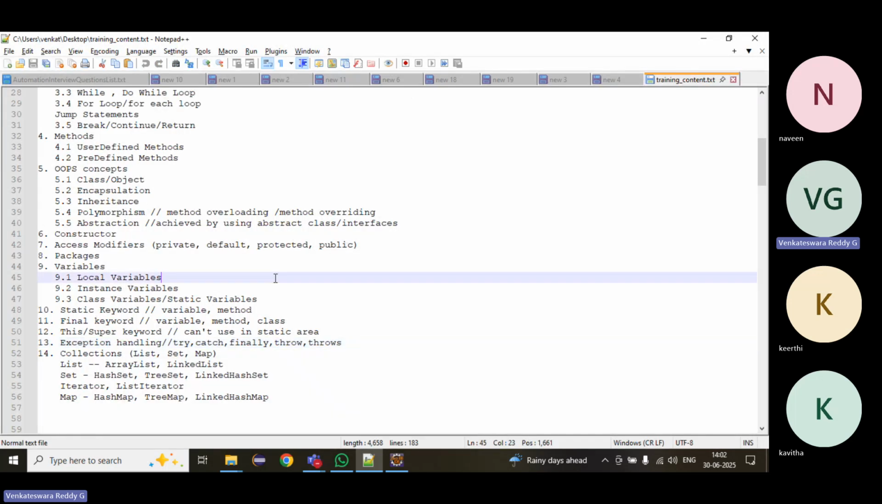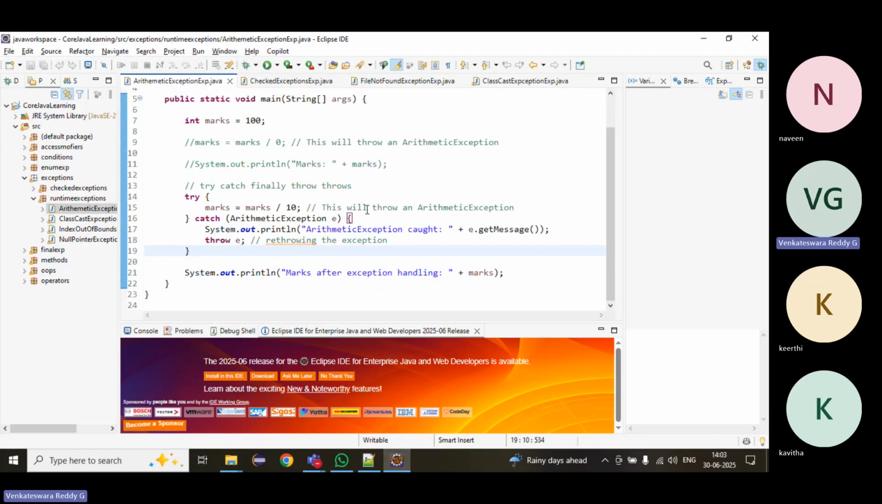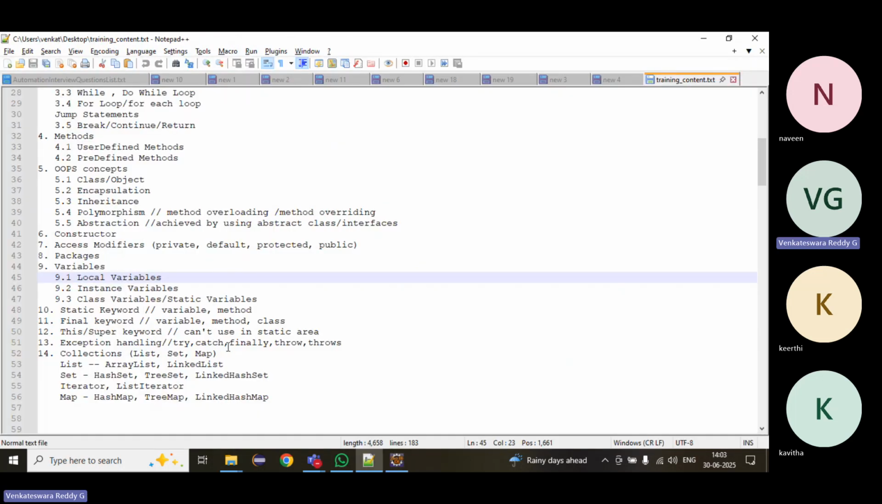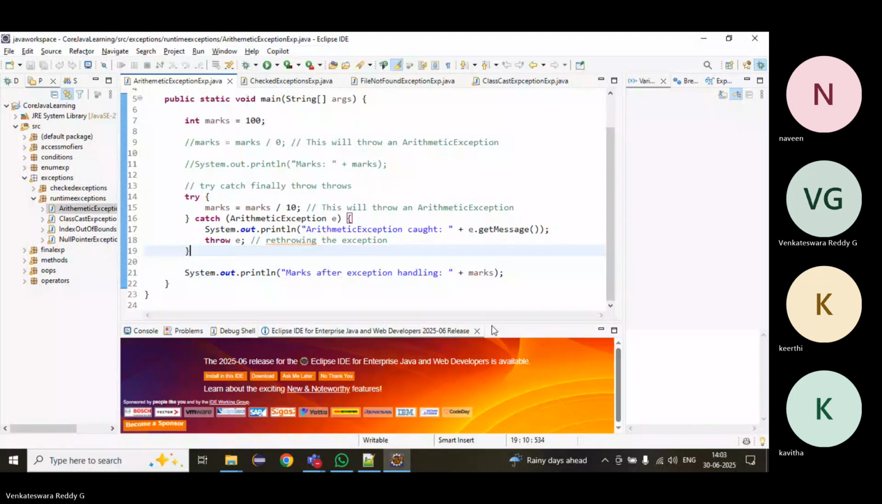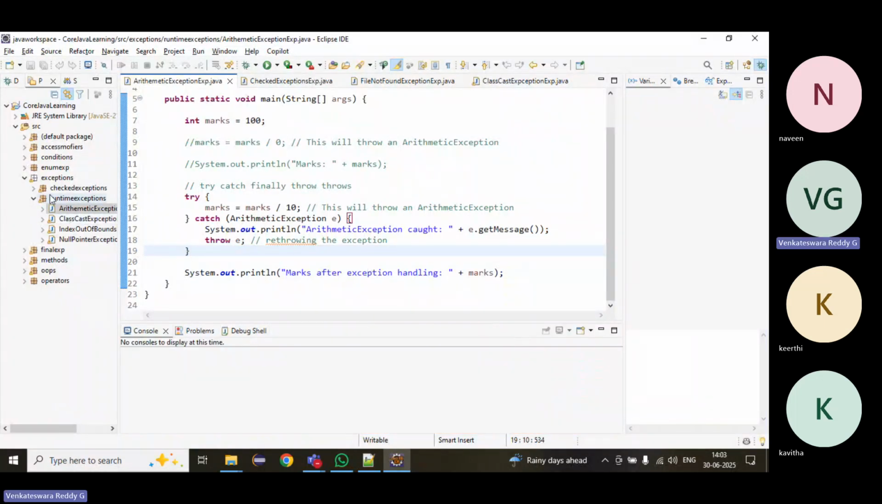Okay, fine then. In the previous class, we started with exception handling. We have seen the hierarchy of exceptions and the different types of exceptions. We have also seen try, catch, and the keywords finally and throws. We will continue further with exception handling: runtime exceptions and checked exceptions.